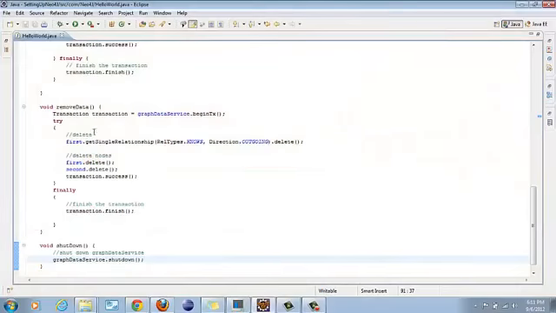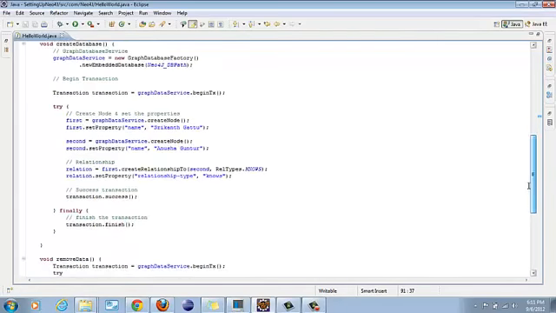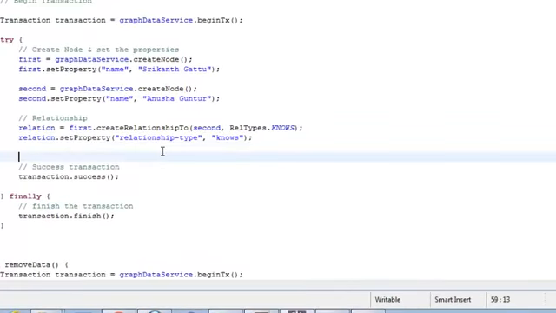Okay. Now I have created, removed, and shut down. So how would I know in the console? For that, I would write a few strings so that I can see whether my nodes are created properly or not. Before the transaction is successful, I want to print what the values are, what the nodes are, what the relationship is, and what the properties are if I want to set them.